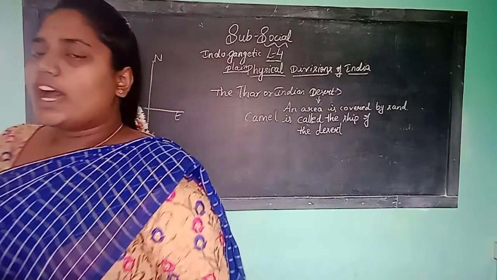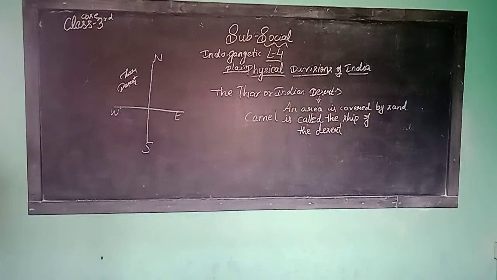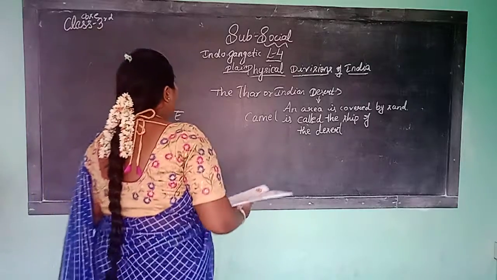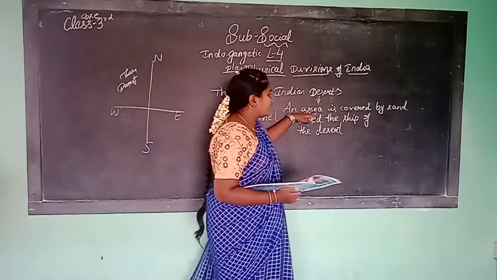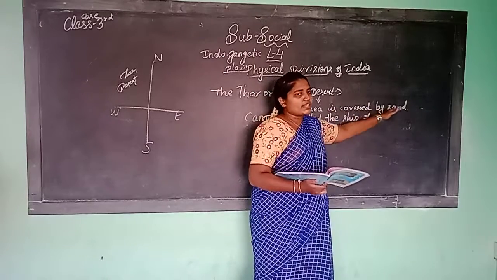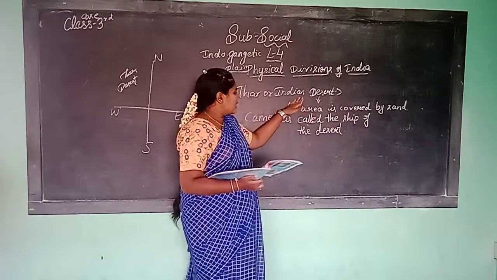So, understood the Thar desert? What does desert mean? An area covered by sand is called desert.